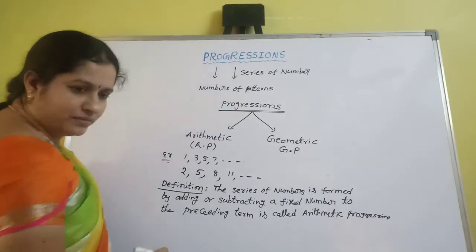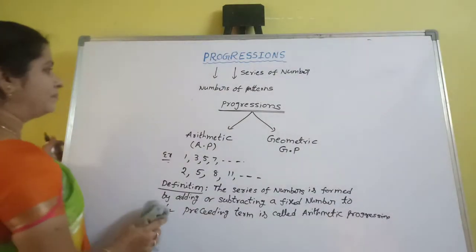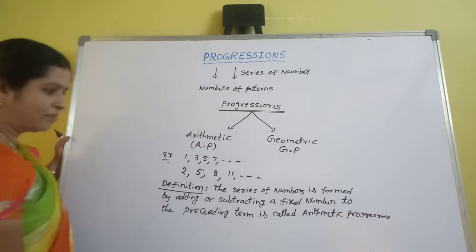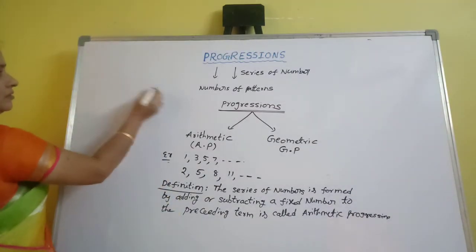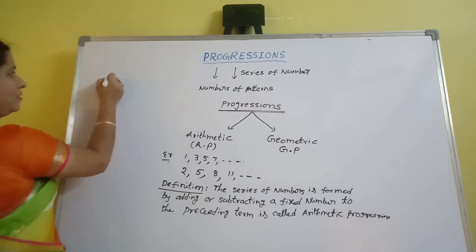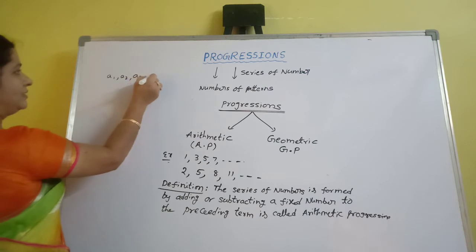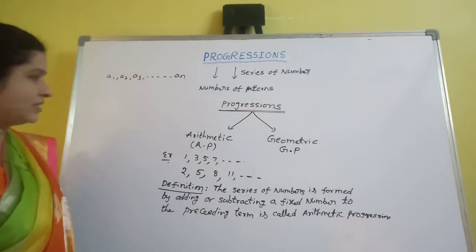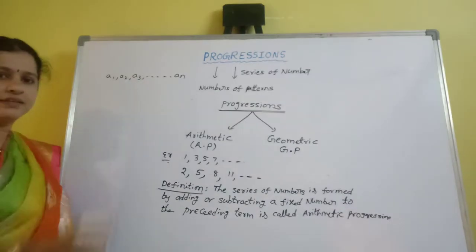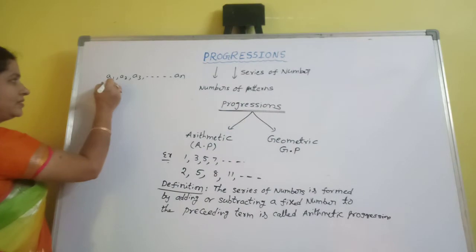So what is the general form of arithmetic progression? Suppose, for example, A1, A2, A3, etc., AN. This is an arithmetic progression.